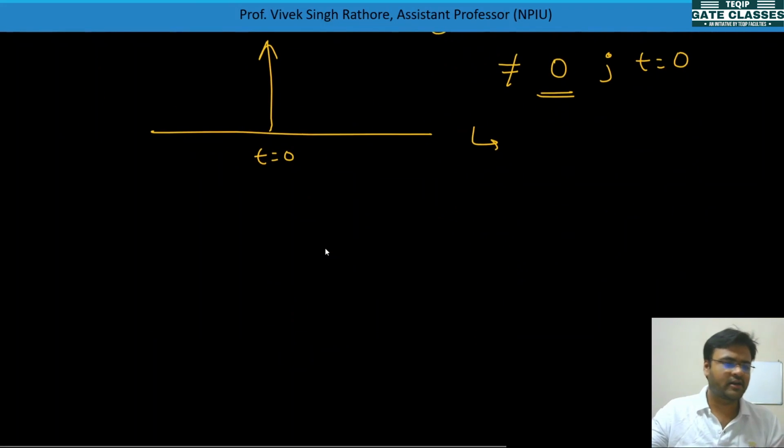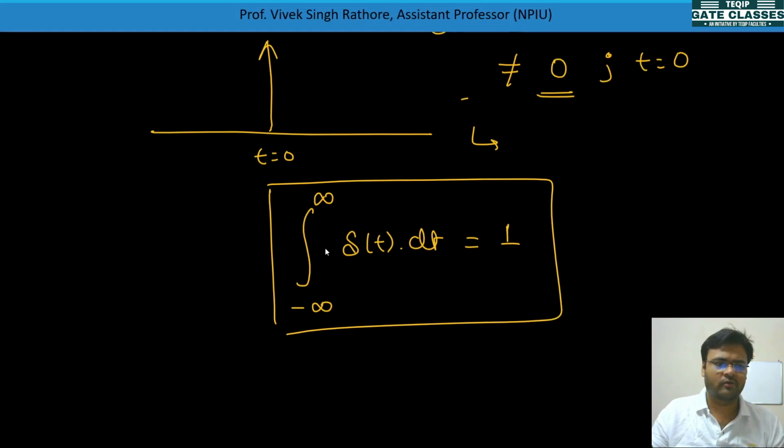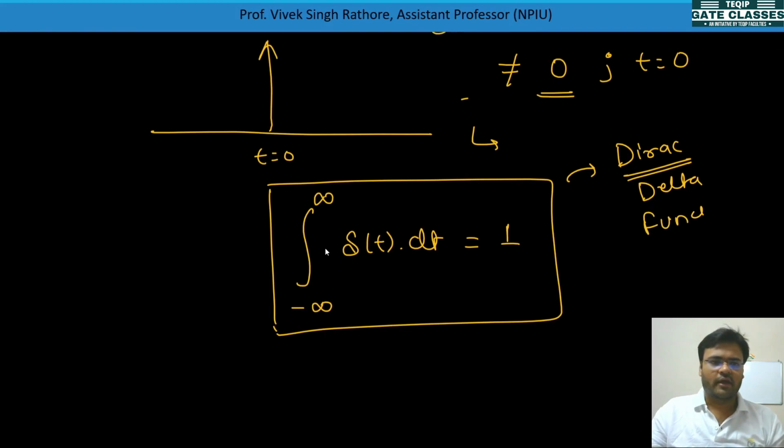This is delta(t). If you want to calculate this enormous energy or power, you need to do the integration from minus infinity to infinity of delta(t) dt. When you do the integration of this, you can get the enormous amount of energy there. Actually this was proposed by Dirac, so this is called the Dirac delta function. So these are all some elementary signals.